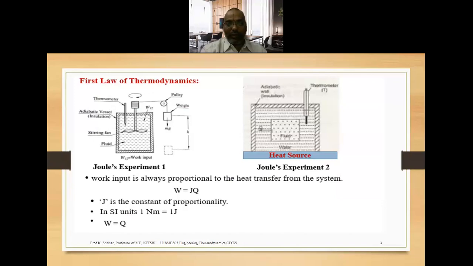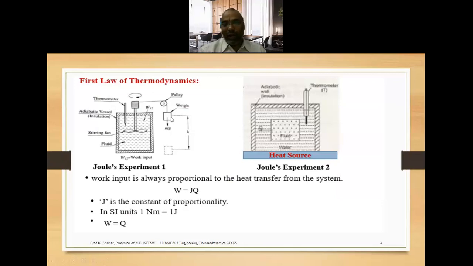Now, a certain amount of weight is placed, so that we are able to observe the displacement H. Whenever you keep some weight, it will automatically move down, and that is how much displacement you obtain by putting some weight.